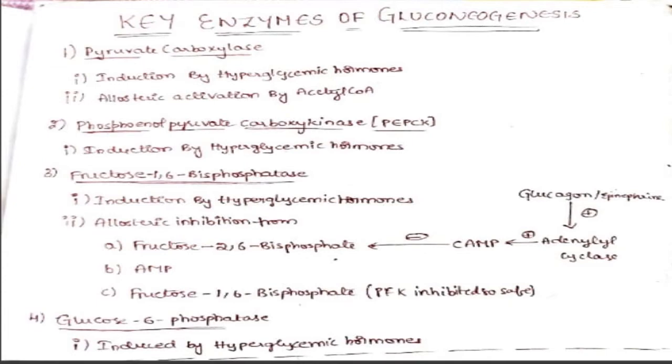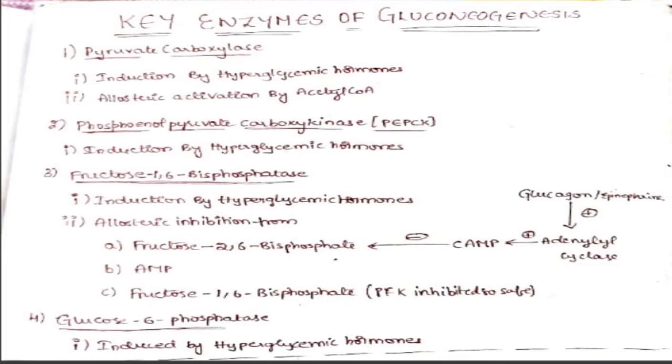The irreversible reactions of gluconeogenesis are catalyzed by 4 enzymes, which are always called the key enzymes of gluconeogenesis, and they are 4 in number, which you can never forget. They are pyruvate carboxylase, phosphoenol pyruvate carboxykinase, which is also called PEPCK, fructose 1,6 bisphosphatase and glucose 6 phosphatase. The first one, pyruvate carboxylase, is induced by hyperglycemic hormones, which are cortisol, glucagon and epinephrine.